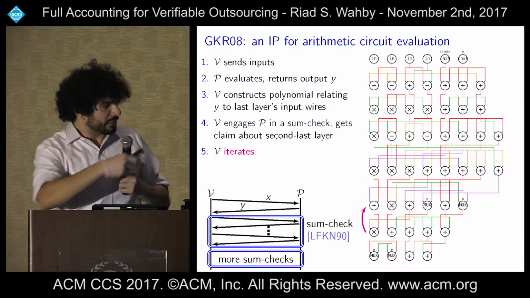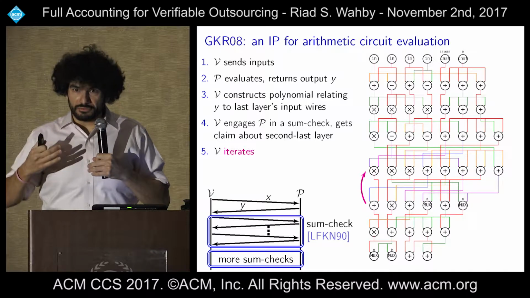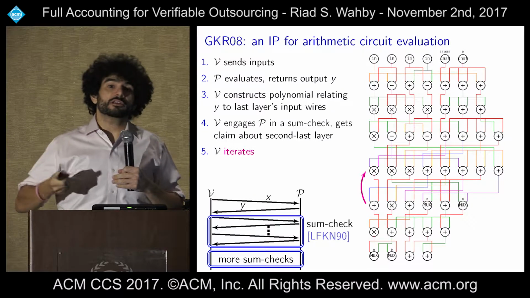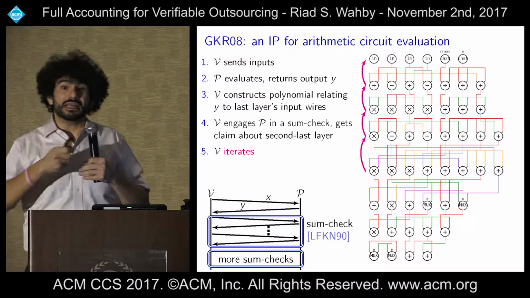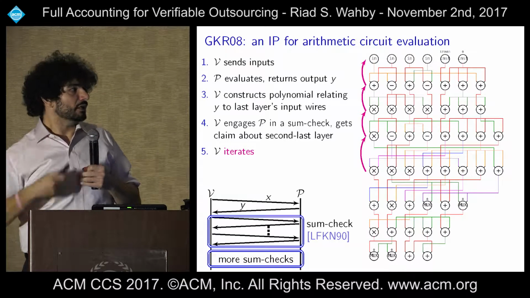Okay, so the sum-check here that I've got at the bottom is sort of the soul of this thing, and we're going to break that open to see where the costs are for the prover and for the pre-computation and how they've improved from GKR to CMT to Thaler to us.